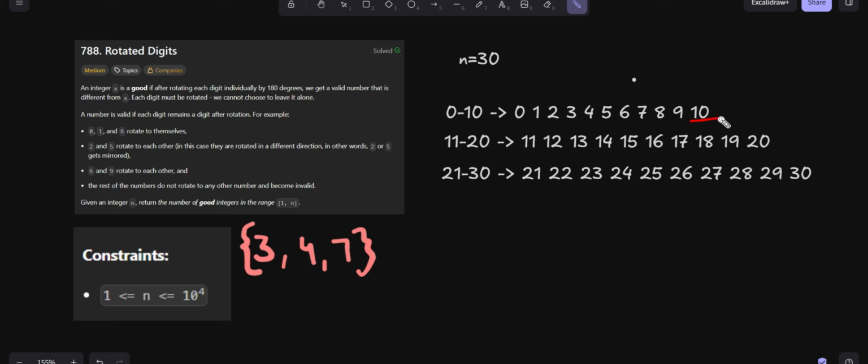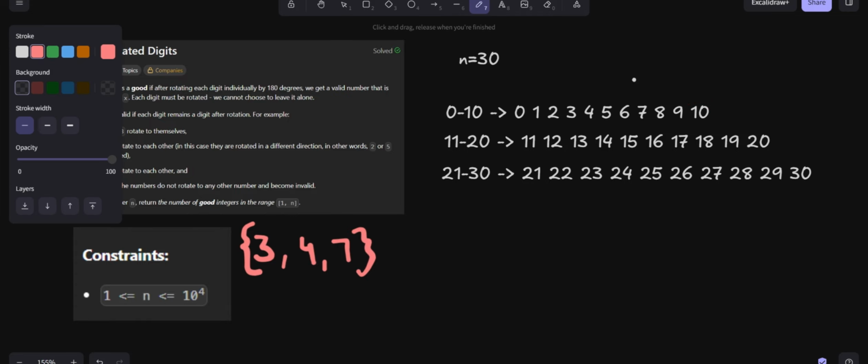And 10 is also not contributing here because in 10, 1 doesn't change to anything but 1, and 0 changes to nothing but 0. So 10 won't be contributing to any answer. So we will have 2, 5, 6 and 9 contributing towards our answer. 4 numbers in this range from 0 to 10. Okay, wait, I have written 0. It should be 1 here because we are going to consider only 1 to n.